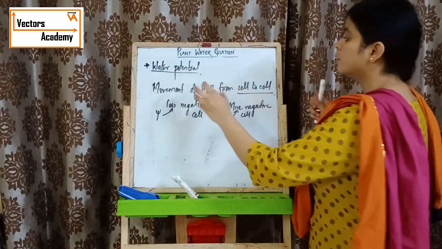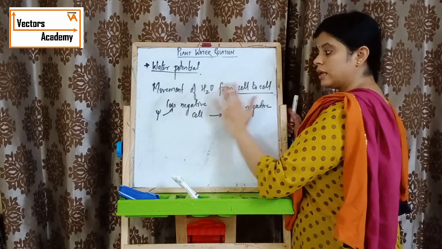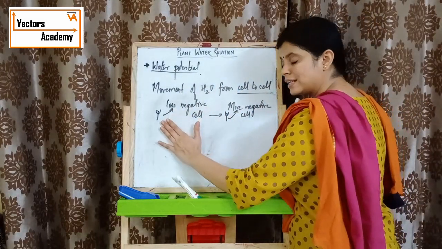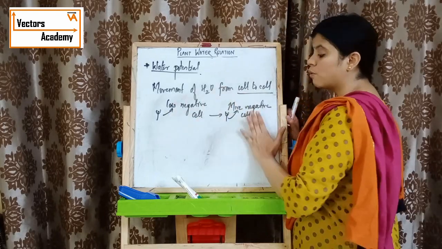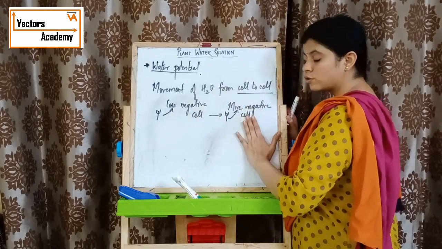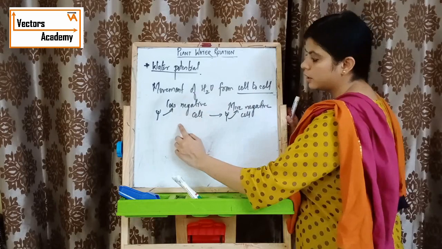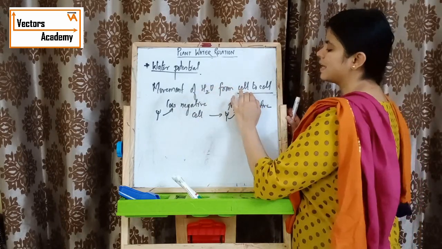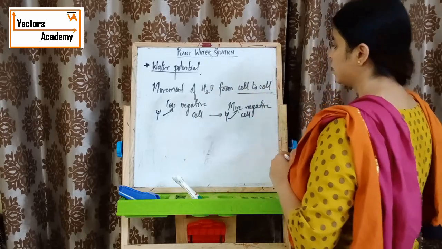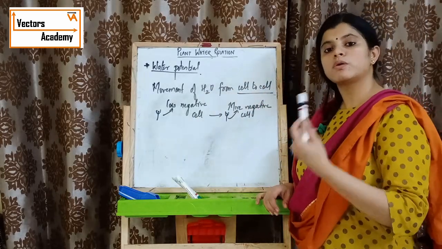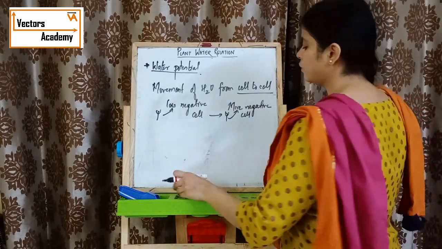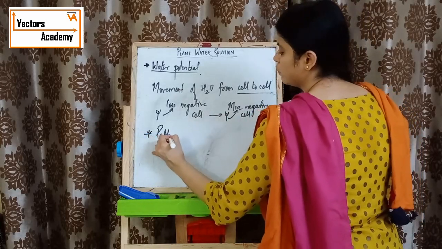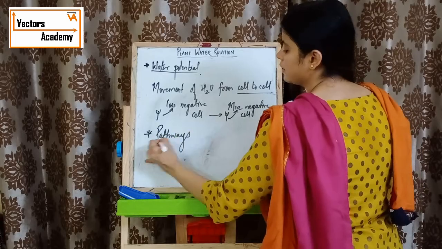So the movement of water from cell to cell will be from less negative to more negative, that is, from less solute concentration to more concentrated solution. The movement of water will occur from cell to cell. The next topic we are going to study is about the pathways, but that we will discuss in the next lecture.